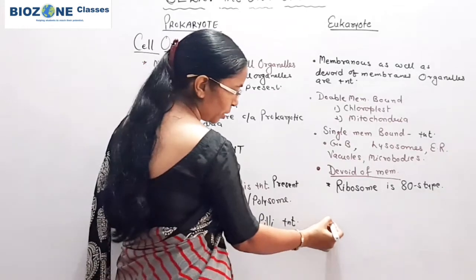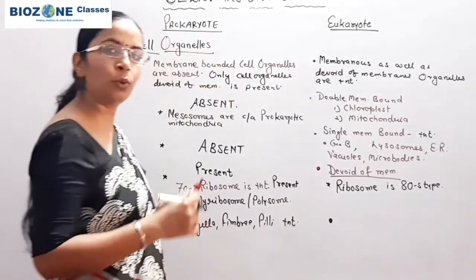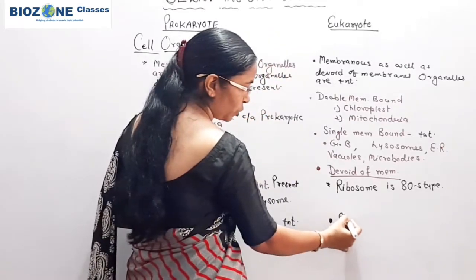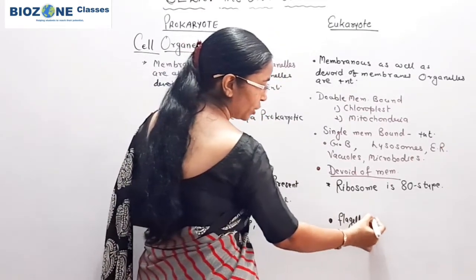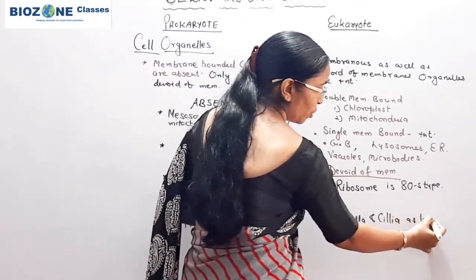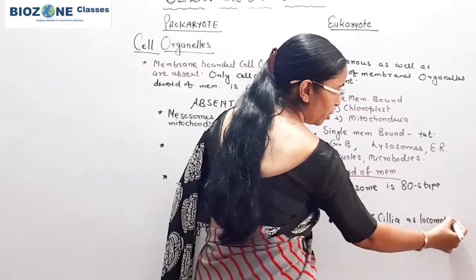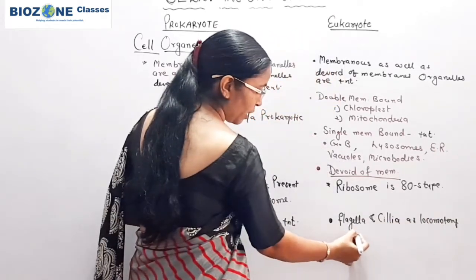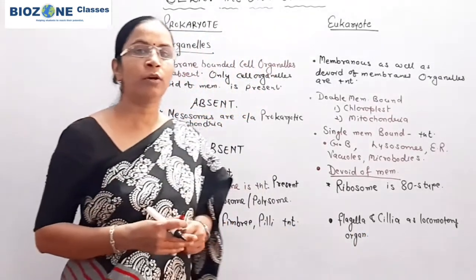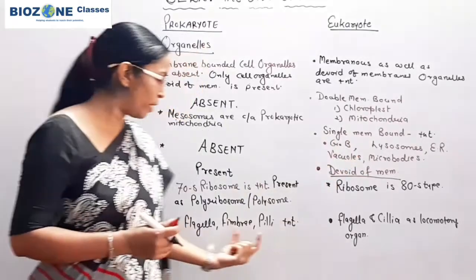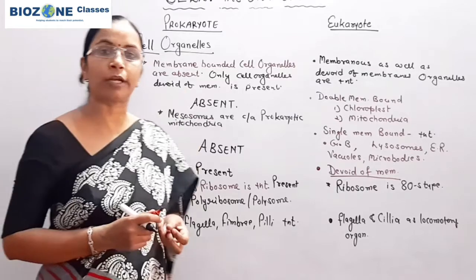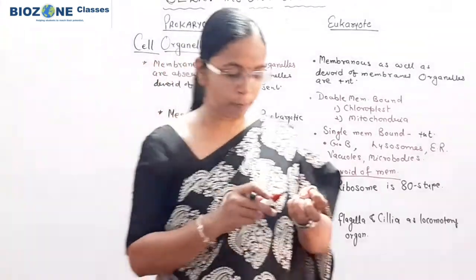But when we come towards the eukaryotes, only in the lower forms of eukaryotes do we see the presence of flagella and cilia as locomotory organs. So this part you remember: flagella and cilia are present as locomotory organs only in some forms of eukaryotes. The rest, fimbriae and pili, are identical features of prokaryotic cells, that is, the feature of the bacterial cell.